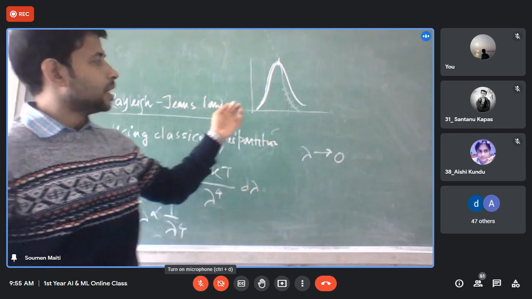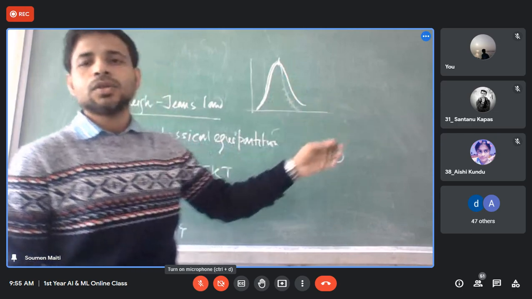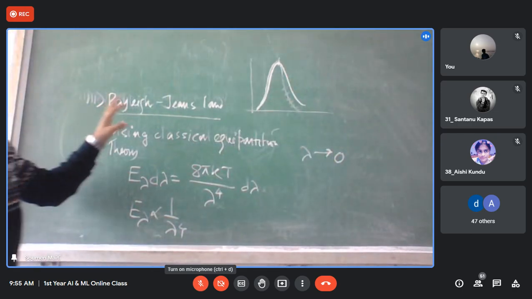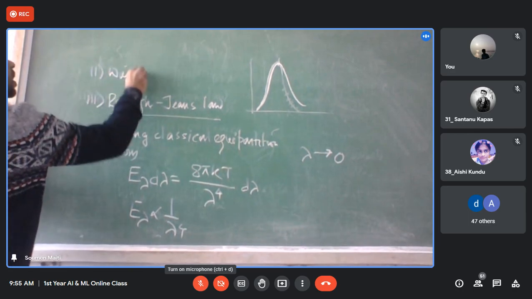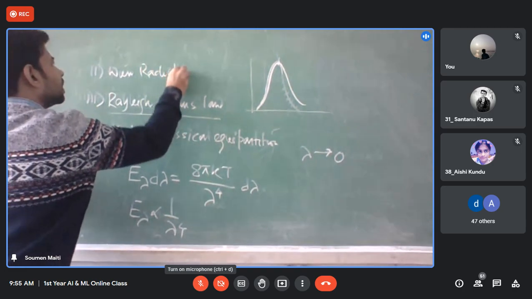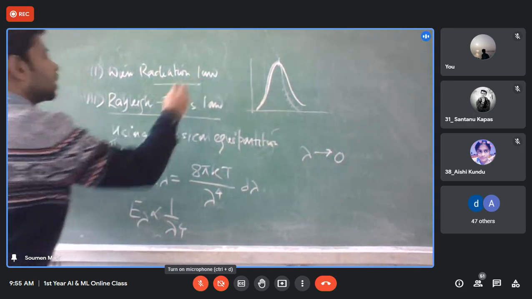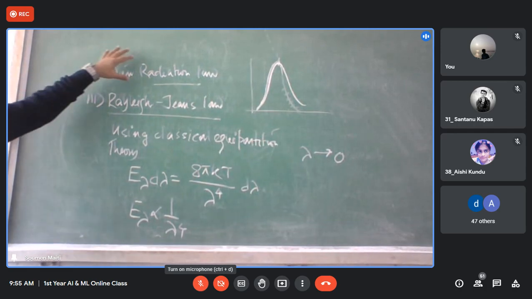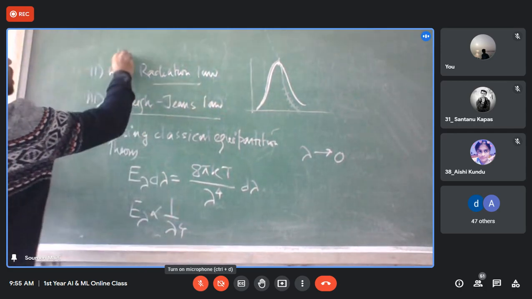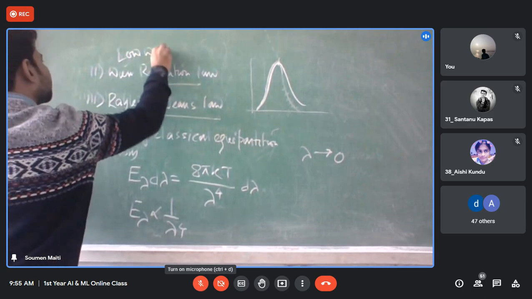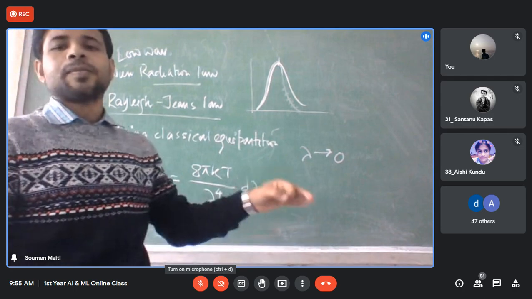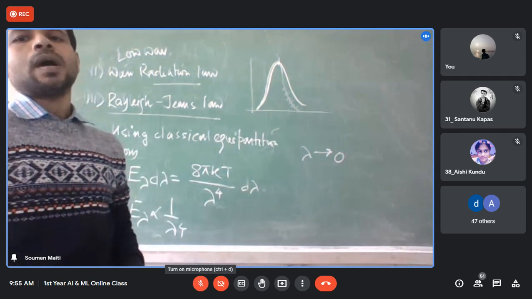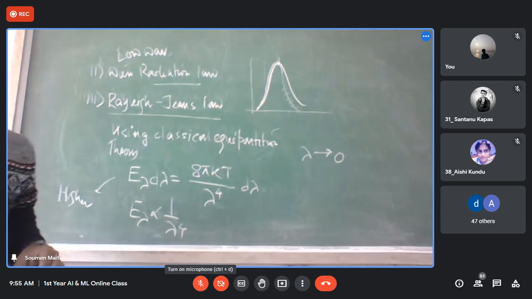Experimental results showed that it will increase first, then it will decrease. So look at that problem. First, the second one, that is Wien's radiation law. In Wien's radiation law, be careful with this one. An MCQ can come from this. Wien's radiation law can only predict the low wavelength region, but here it can predict the higher wavelength region. It matches the experimental result at the higher experimental condition. Yes or no?